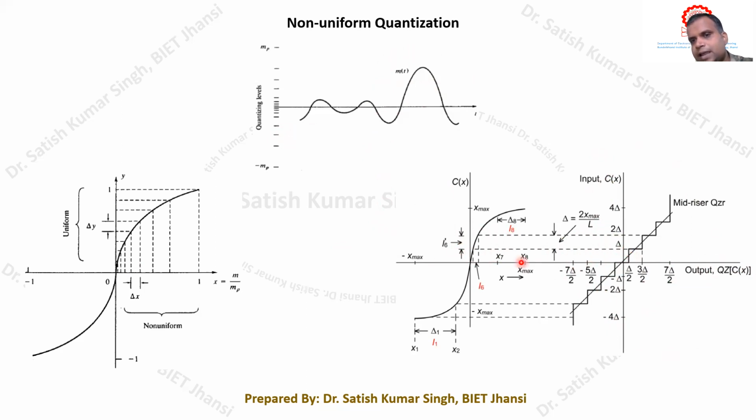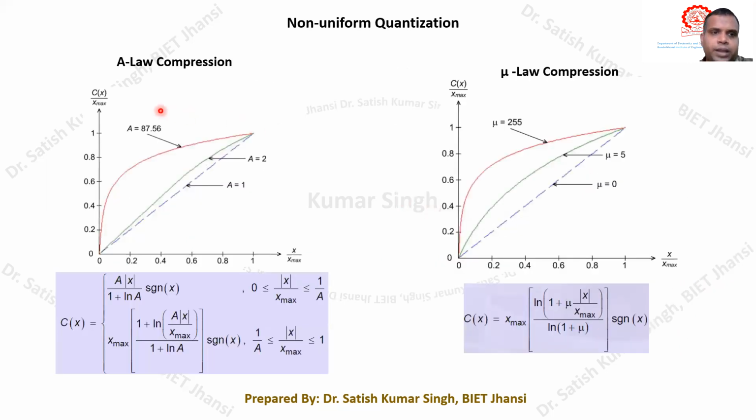Because these levels are uniformly distributed, we can have a uniform quantizer to quantize these levels. Then we can get the corresponding quantized output that will be encoded, and then further transmitted. So now you can see this, there is A law compression and there is mu law compression. These are the compression techniques. We have shown it for the positive value of the magnitude of our message signal. The similar characteristics you can also draw in the third quadrant for the negative value of the message signals.